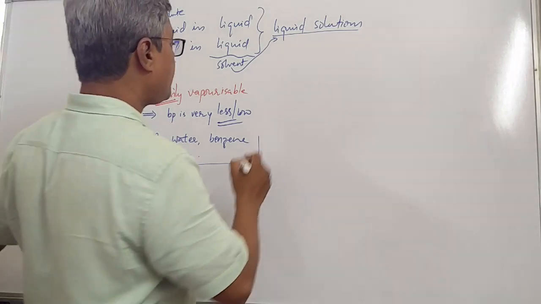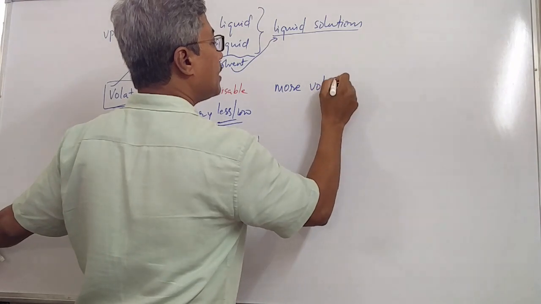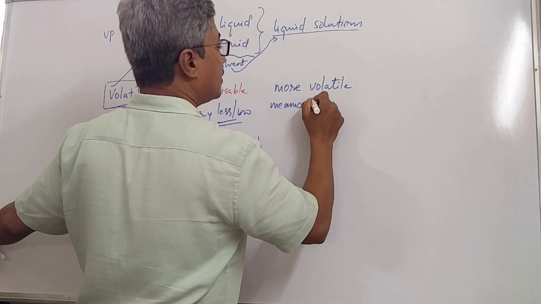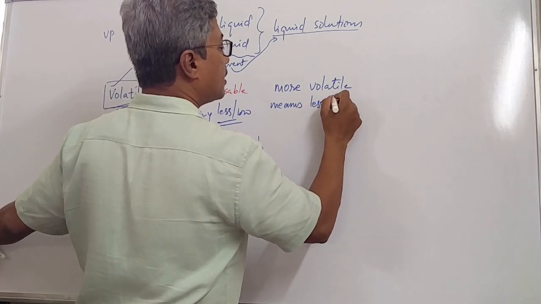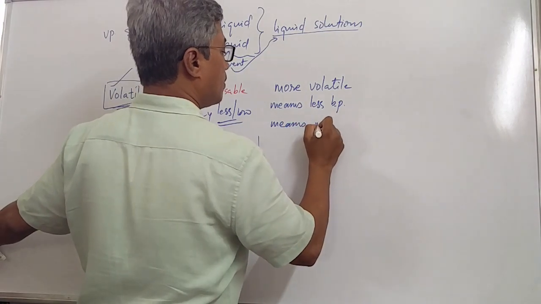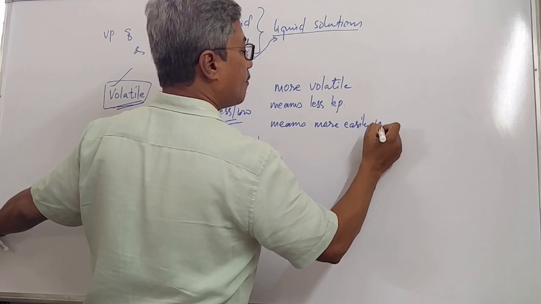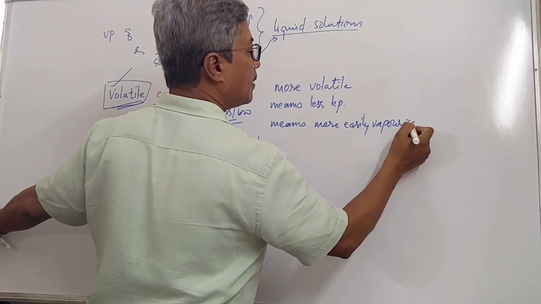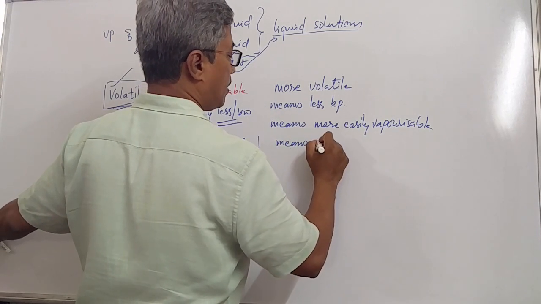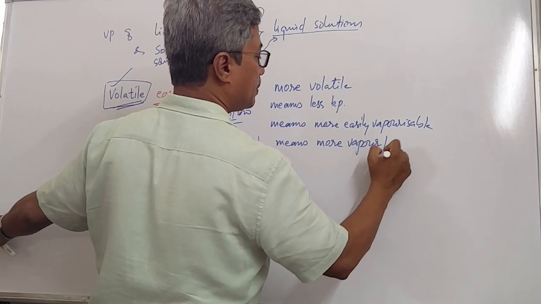See students, more volatile means less boiling point, means more easily vaporizable, means more vapor pressure.